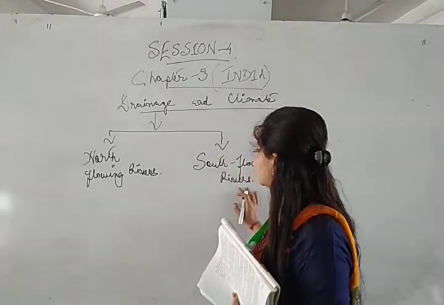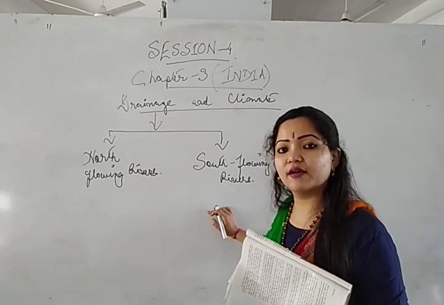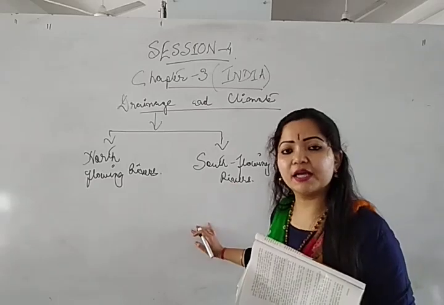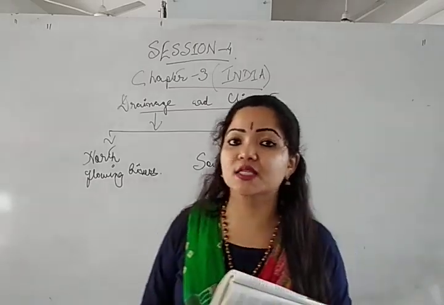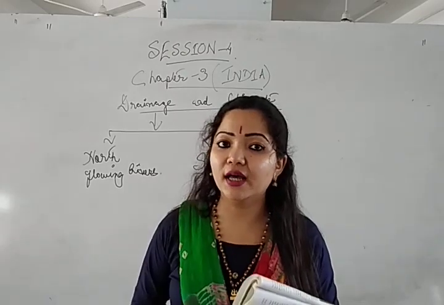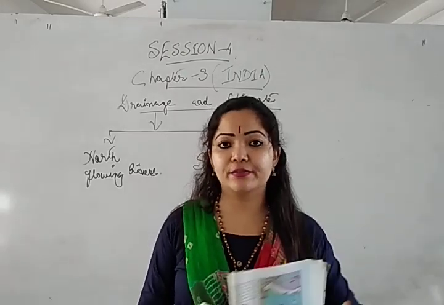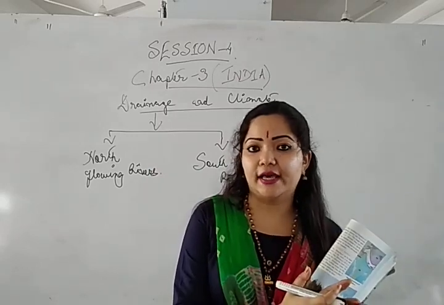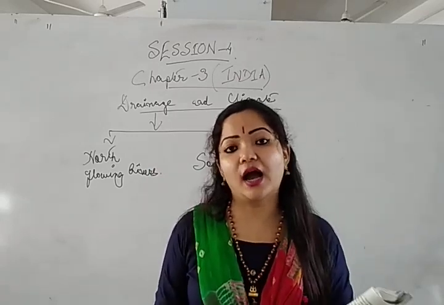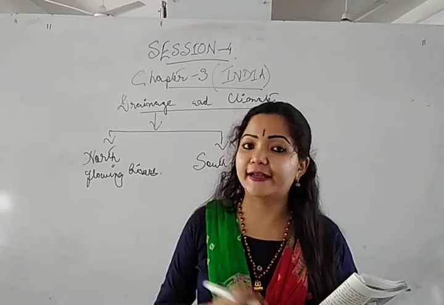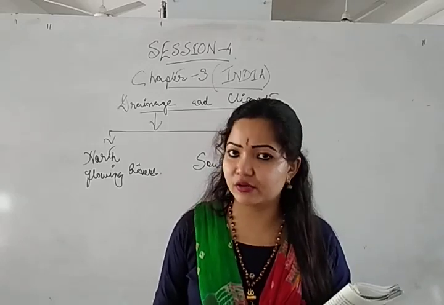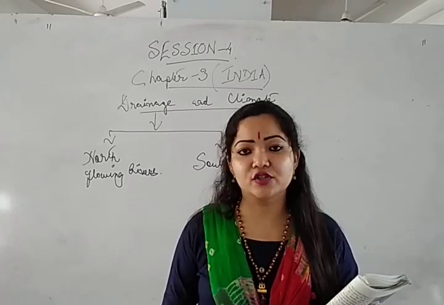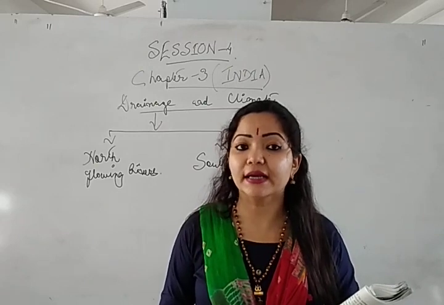But the south flowing rivers originate from the peninsular or the Deccan Plateau area, and the Deccan Plateau or the peninsular plateau is a part of Gondwana land. So what is Gondwana land? When Gondwana land and Laurasia or Angara land were adjoined, at that time it was known as Pangaea. Already we have discussed in our class, but I just want to remind you, Pangaea is known as the supercontinent.